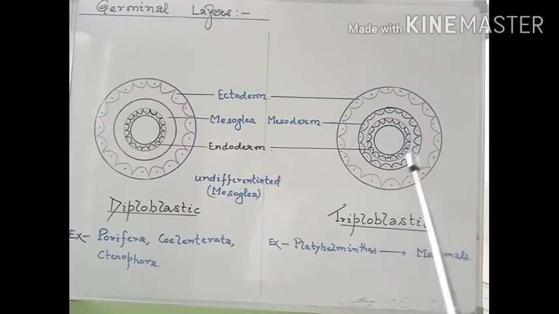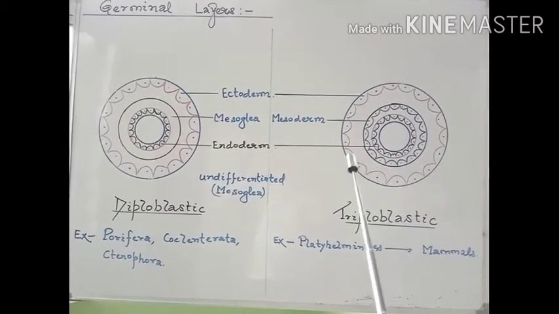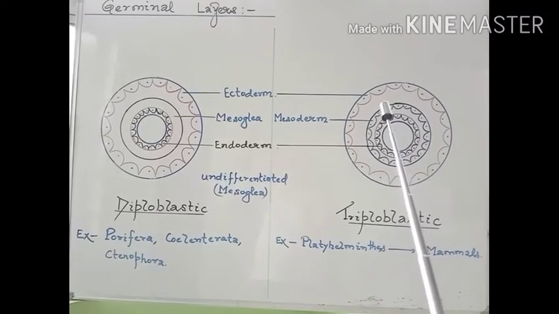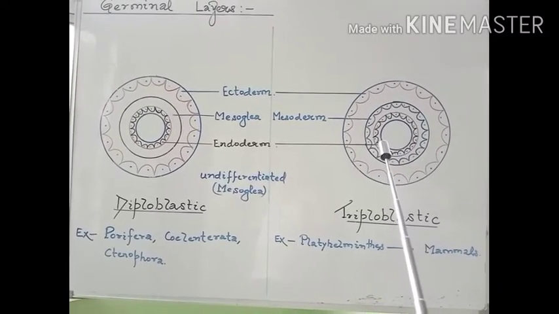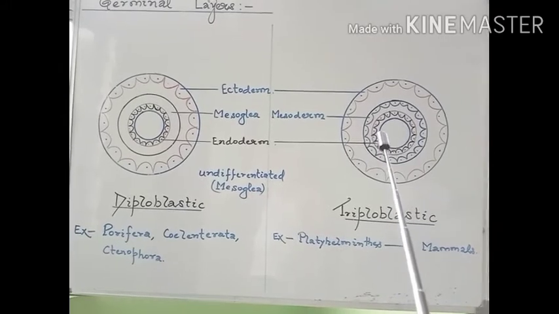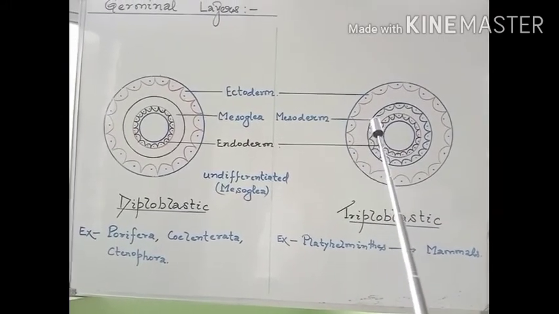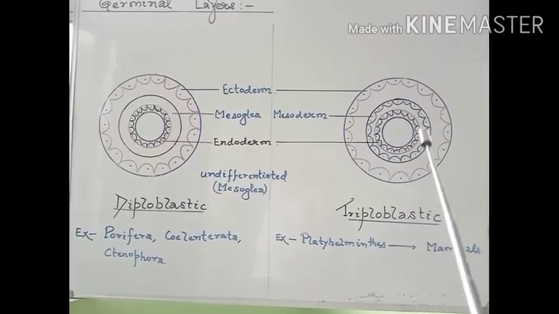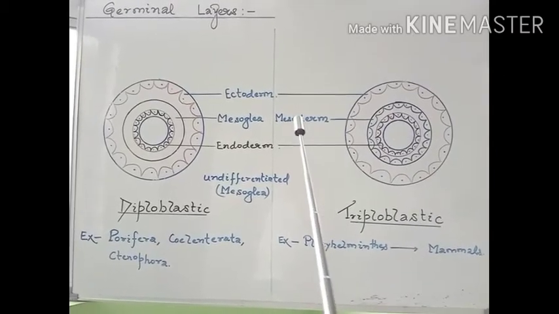Whereas in the other case, we may observe the outermost layer is called the ectoderm, the innermost germinal layer is known as endoderm, and in between these two, a third layer is present which is called mesoderm.